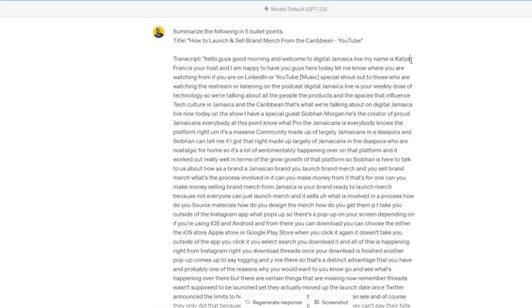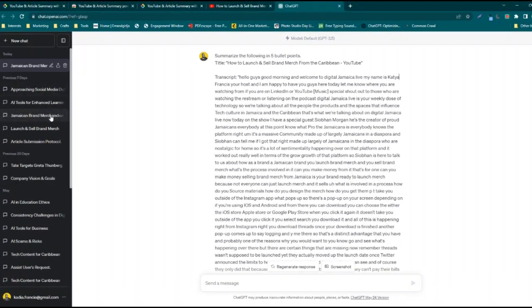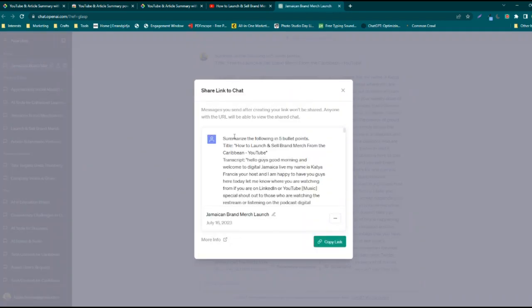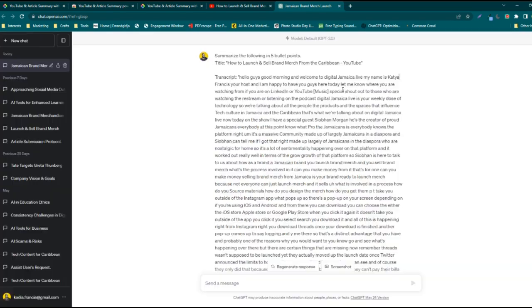Now, here's the bummer, right? While ChatGPT allows you to share a link to this conversation, this transcription here, I can copy the link and share it with someone and they can come and see it. It won't allow me to actually download it as a PDF or a text version, right? So in order to be able to do that, I need another extension.